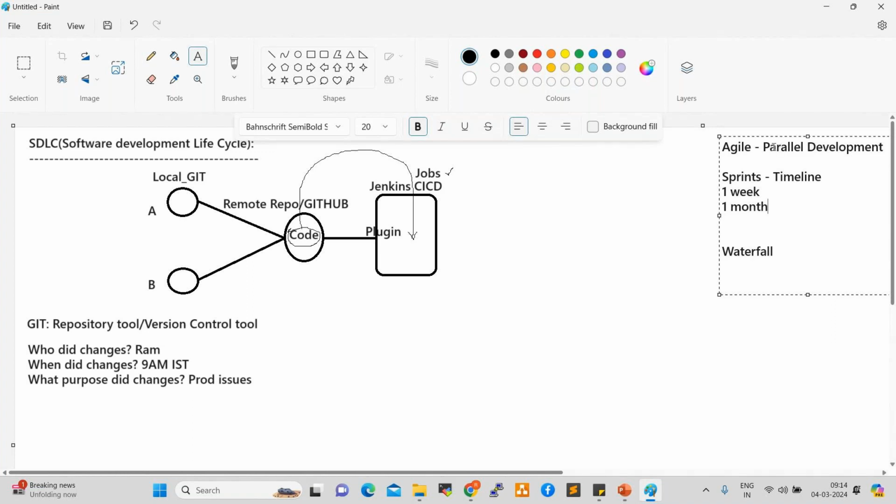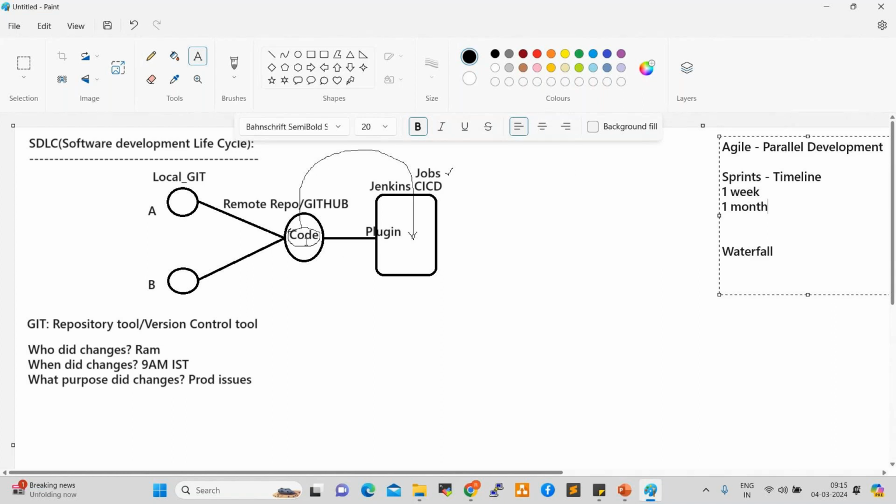Yeah, fine. So for example, there is an application development. What we will do, we divide the application into bits and pieces. Those bits and pieces we can call sprints, right? So we can delegate team members to sprint 1, sprint 2, sprint 3. They can work on the sprints. Once the sprint is completed, they push the code to GitHub. So from GitHub, Jenkins will take the code, right?